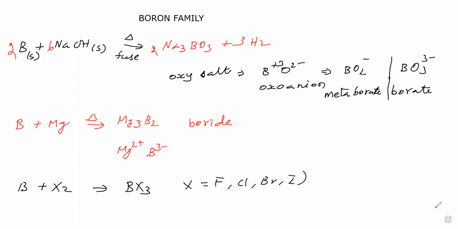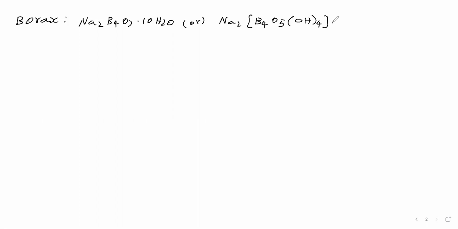Now we are taking borax. Borax formula we have seen already. What is that formula? Na2B4O7.nH2O. This one in the complex form that we have seen. The complex form is Na2B4O5(OH)4.8H2O. This is borax. So borax we have written in the complex form like this.